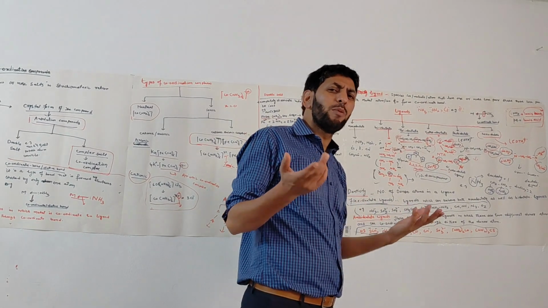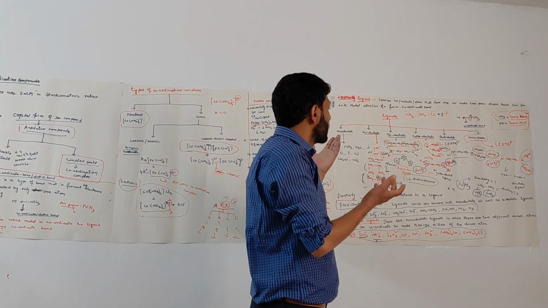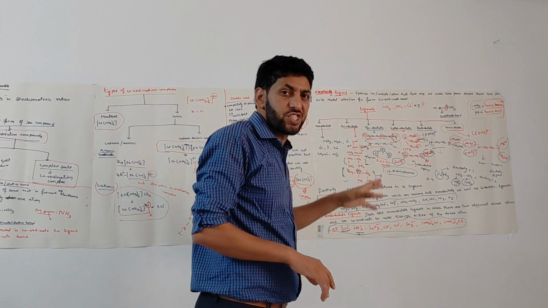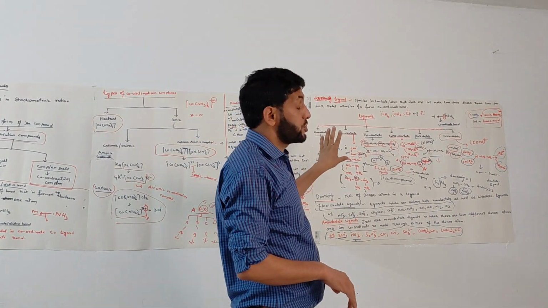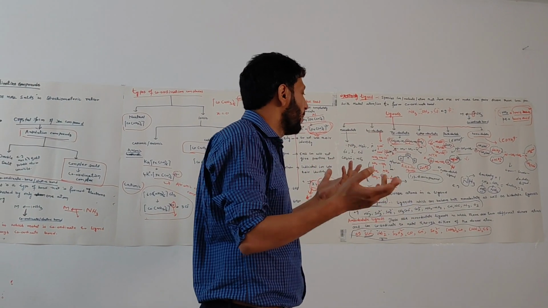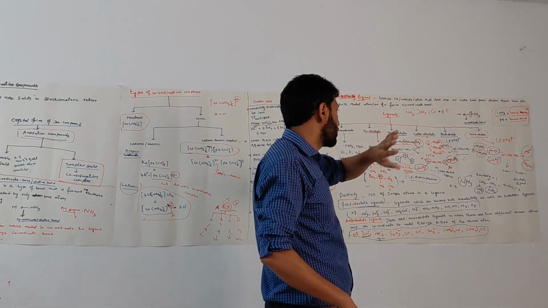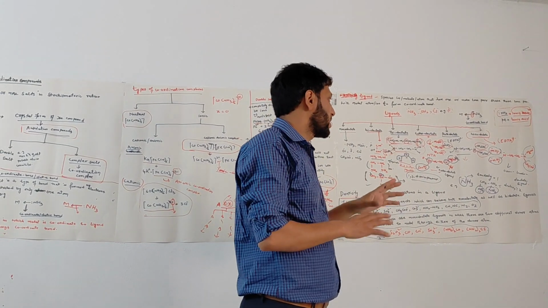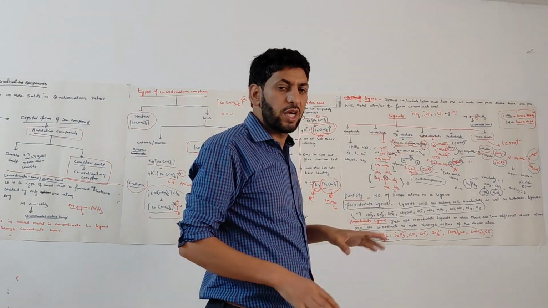We also discussed denticity, what flexidentate ligands are, and what ambidentate ligands are. There was one more concept that I need to discuss, but due to lack of time, that was the calculation of the oxidation state and oxidation number of the complex. Hopefully, if I get the time, I will definitely discuss that in later stages. But due to the lack of time, this was all about my lecture today. Thank you very much.